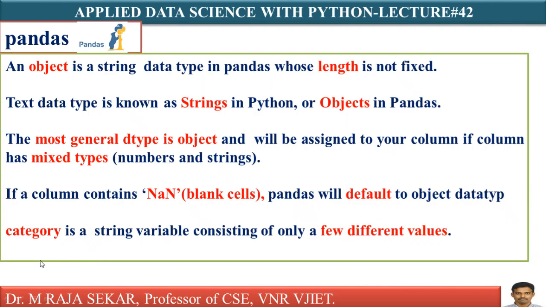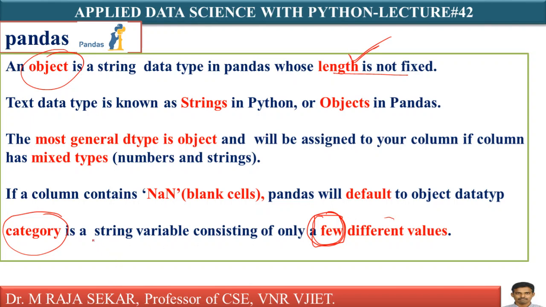An object is a string data type in pandas whose length is not fixed. Compare this one and this one. Category is also a string data type, also a string variable, but with few different values. In object, the length is not fixed, whereas in the case of category, you can store only a few values.